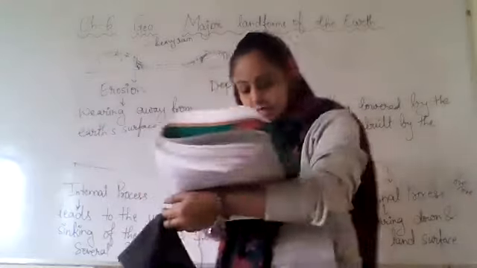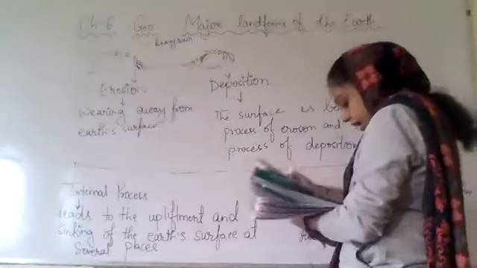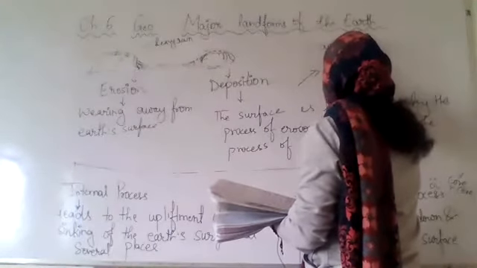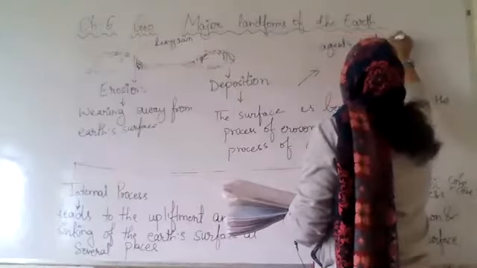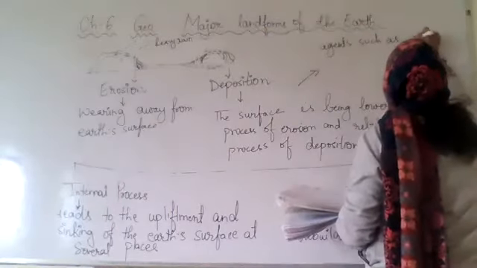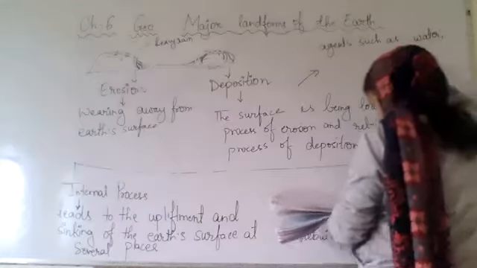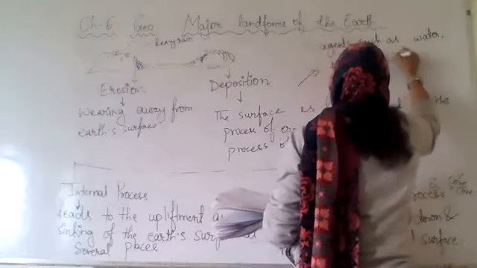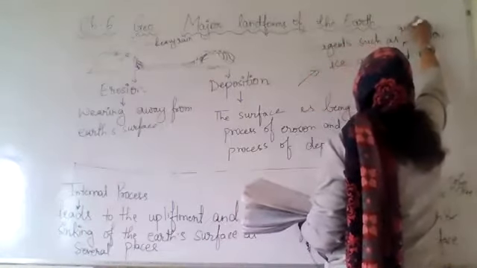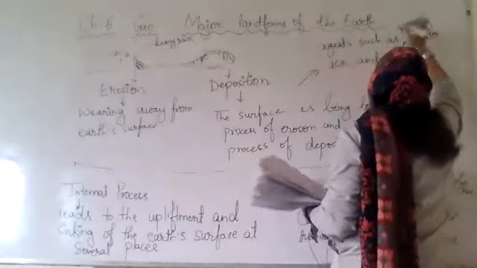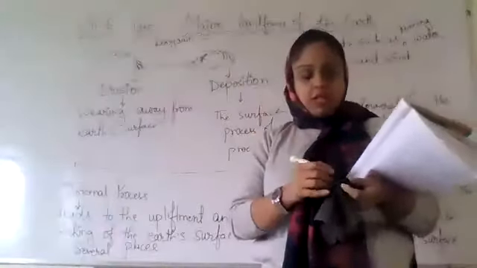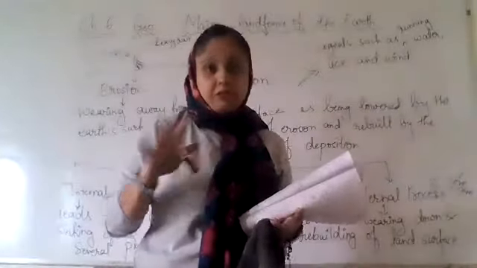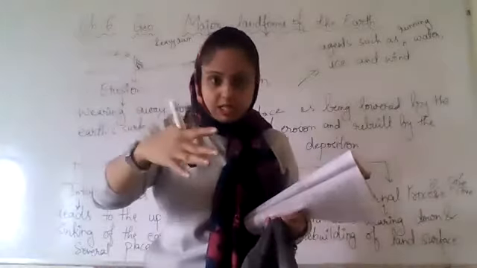Okay. So these agents are water, ice and wind. Running water, ice and wind. Now, as I discussed, when a river is there, it is running water, right?